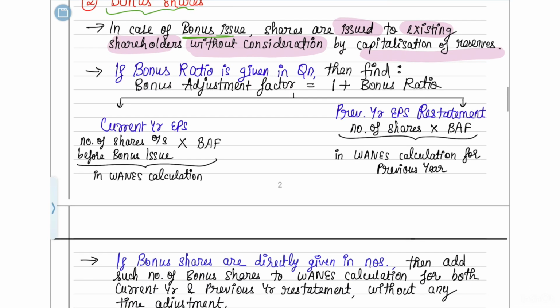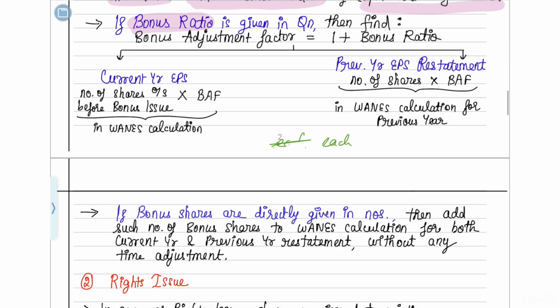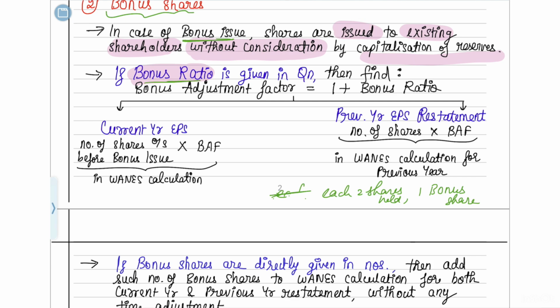Fine. So if a bonus ratio is given in the question, that means for each 2 shares already held, the company is going to issue 1 bonus share. If a bonus ratio is given in the question, then in such a case you have to find something called the bonus adjustment factor. So what is this bonus adjustment factor? It means you have to do 1 plus whatever the bonus ratio is. The bonus ratio here is 1 by 2. For every 2 shares held in the company, you are going to issue 1 share.